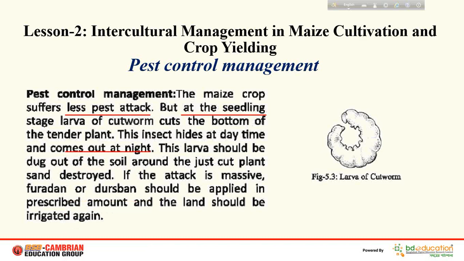At the seedling stage, a larva of cutworm attacks the maize, so it cuts the bottom of the tender plant. This insect hides at daytime but comes out at night. So if the attack is massive, then Faradan or dustban should be applied. It has to be applied in the prescribed amount, and the land should be irrigated again.